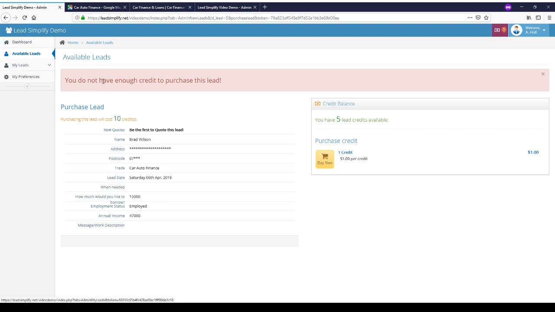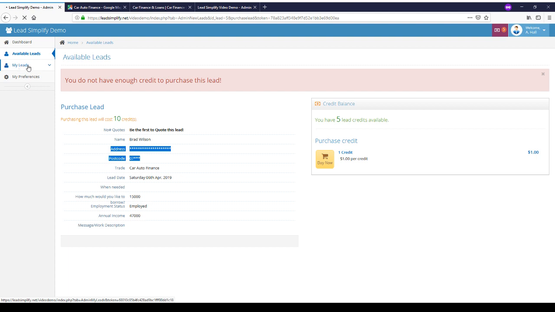Once you click on a lead to have a look at it, they'll get a notification if they don't have enough credits to purchase it, to say you don't have enough credits to purchase this lead. The amount that the lead will cost, which would be 10 credits. And on the right hand side, they can see the current balance, and then they'll have multiple options to purchase credits to be able to purchase this. They can see some of the details of the lead. So they'll get the name, they won't get the address, they won't get the telephone number. However, once they purchase the lead, they will get that information.